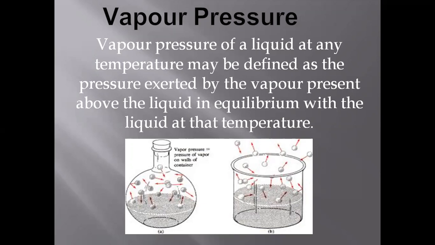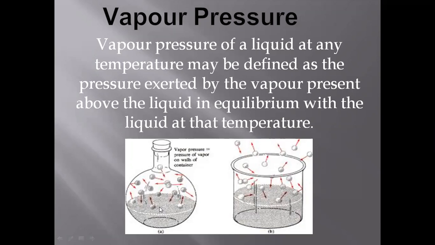So when we talk about the open system, what happens? In an open system, there is an exchange of molecules between the system and surroundings, means when water starts boiling, the molecules gain kinetic energy and evaporate and move to the surroundings, means there is an exchange of material between system and surroundings. But in case of a closed container, what happens?